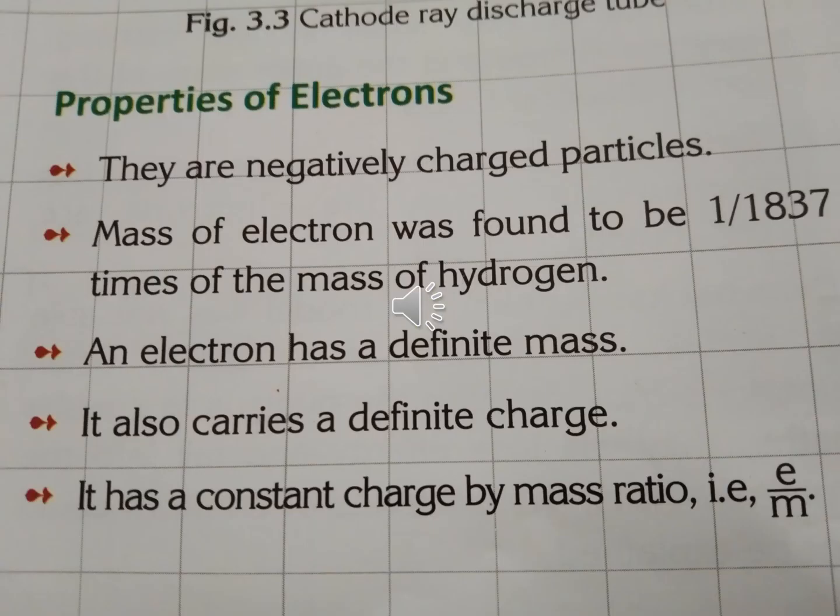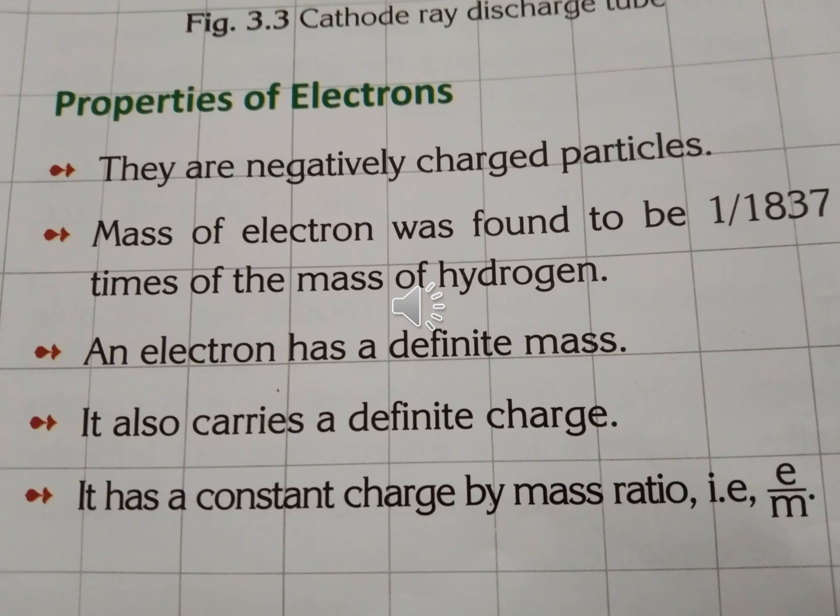Now we are going to study the properties of electrons. Do you know the properties of electron? Yes, electrons are negatively charged particles. Next, the mass of an electron was found to be 1 by 1837 times the mass of hydrogen.